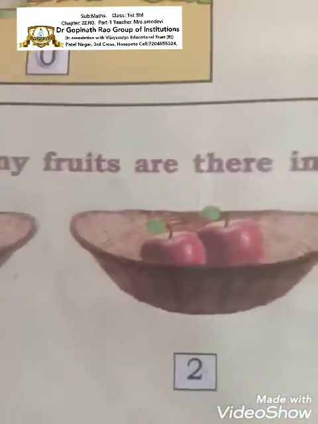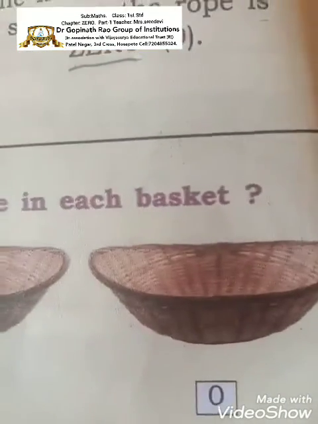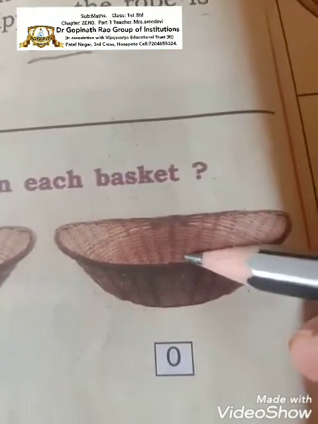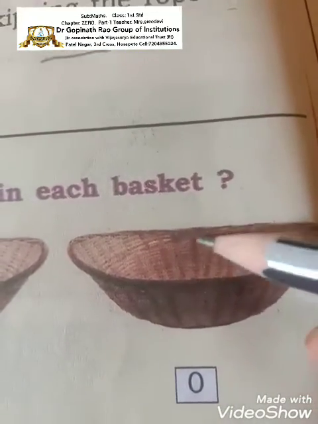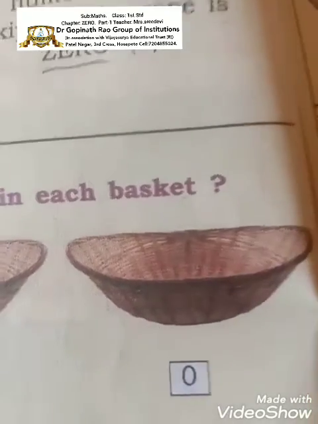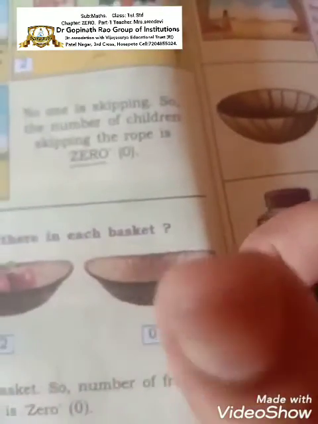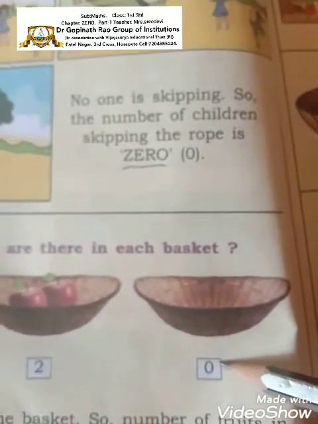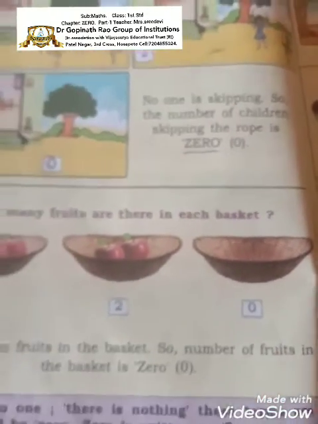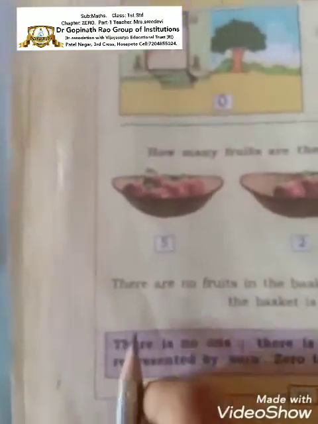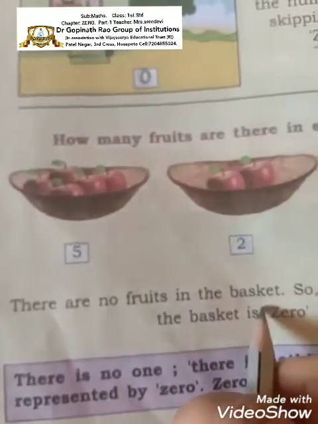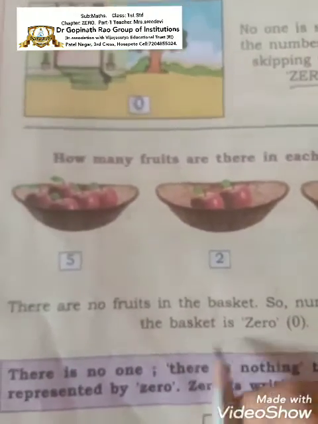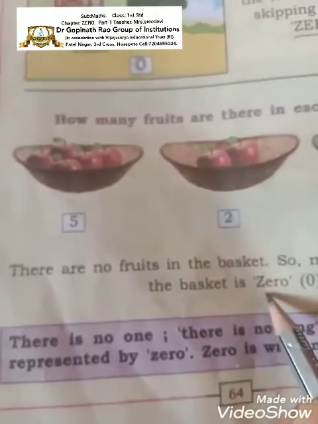How many apples, children? 2 apples. And here you see, look at this basket. How many apples are there in this basket? Is there any apple in this basket? No, there is no apple in this basket. So the answer is 0. No apple, so 0. There are no fruits in the basket. So the number of fruits in the basket is 0.